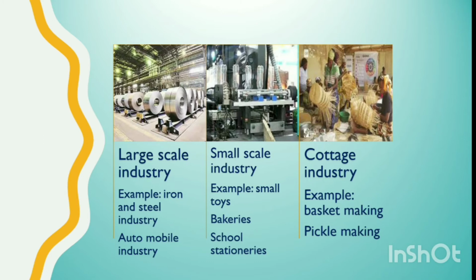Examples of large-scale industry are iron and steel industry, automobile industry, etc. In small-scale industry, it is small toys manufacturing industries, bakeries, and the industries that produce school stationeries, etc. On the other hand, basket making and pickle making are examples of cottage industry.